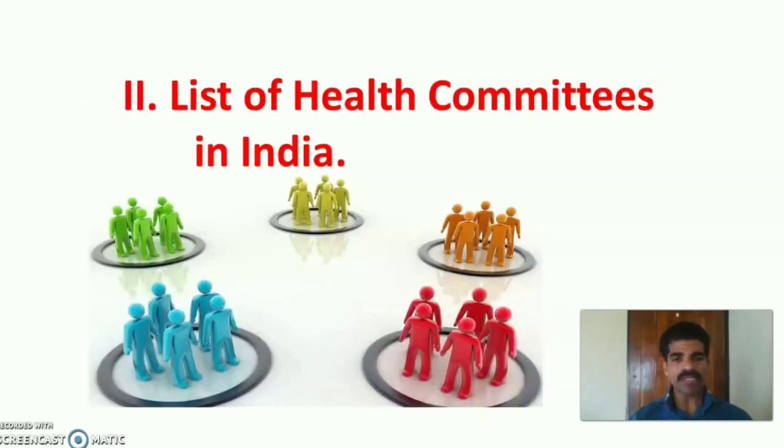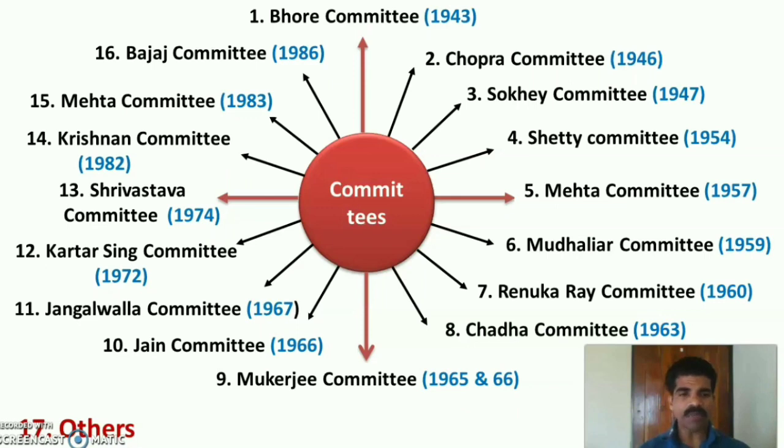List of health planning committees in India in chronological order. First is Bohr Committee 1943, then Chopra Committee 1946, Soke Committee 1947, Shetty Committee 1954, Mehta Committee 1957, Mudaliar Committee 1959, Renuga Rai Committee 1960, Chada Committee 1963, Mukherjee Committee 1965 and 66.